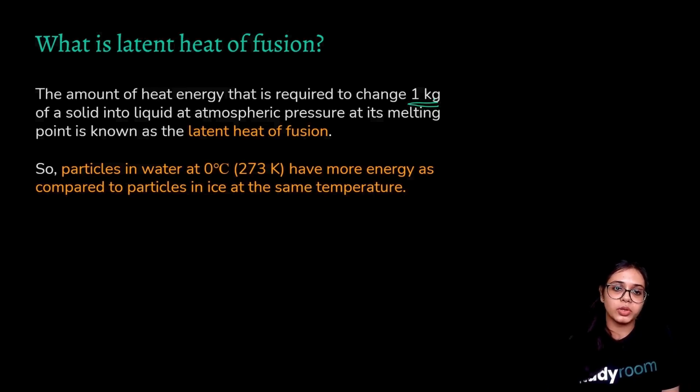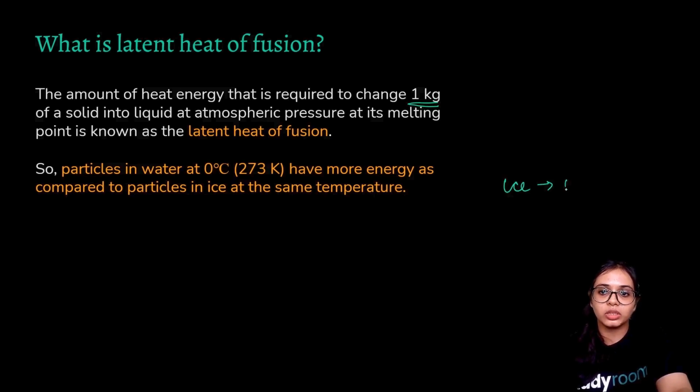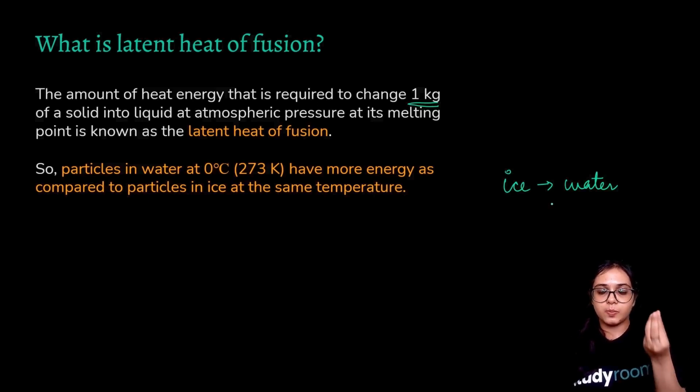Particles in water at 0 degrees Celsius or 273 Kelvin have more energy as compared to particles in ice at the same temperature. How is that? Because when the ice is changing into water, and you know that the melting point of ice is 0 degrees Celsius, there is no significant increase of temperature but the heat is being absorbed.